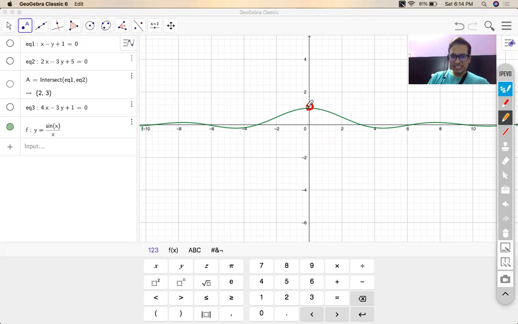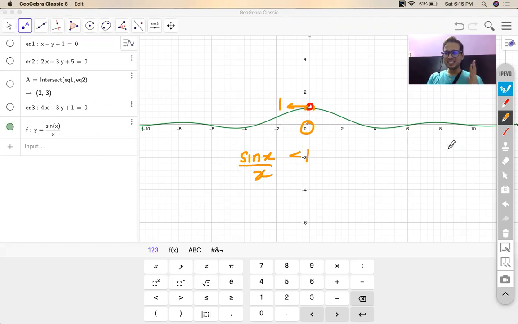Just before and after this point, your graph will fall below 1. So this hole is exactly at 1. But in reality, when you're close to 0, whether you're coming from the left side or the right side, sin x by x will actually be less than 1. Are you getting my point? So if you go slightly ahead or slightly behind the x equal to 0 point, you would realize that sin x by x will be slightly less than 1.